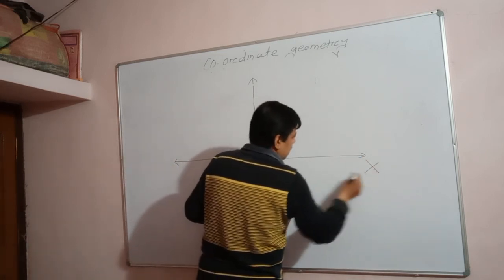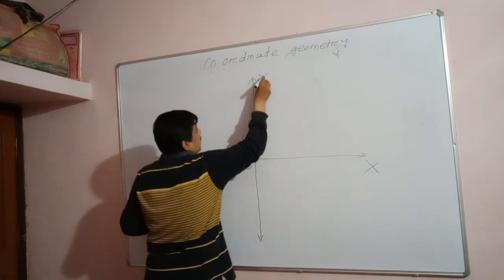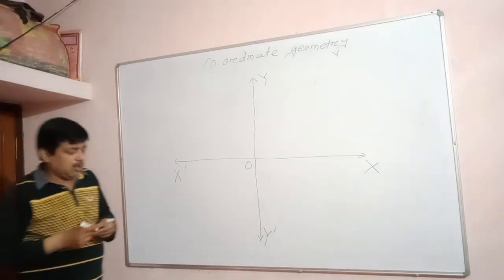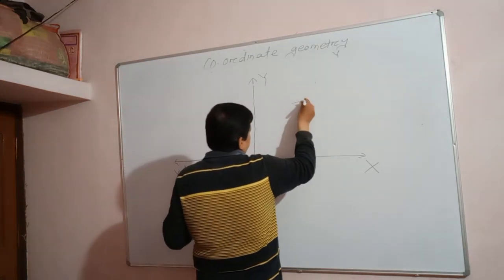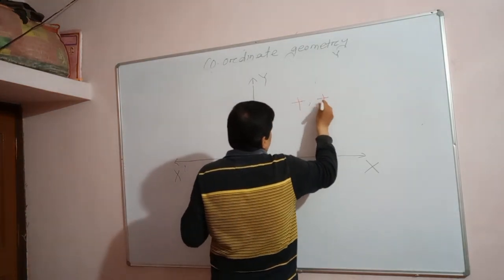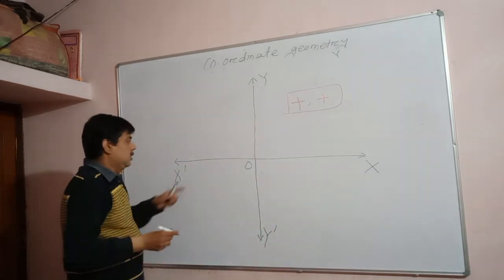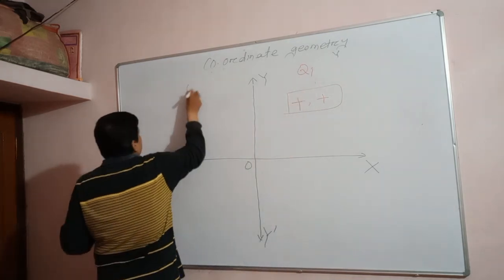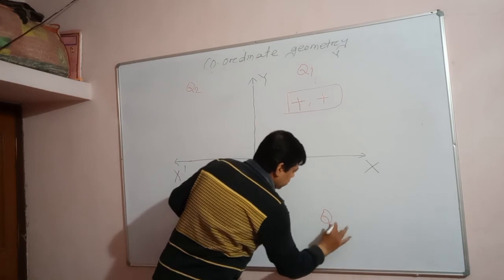So this is X, O, X dash. This is Y, O, Y dash. Understand? One thing you learn here: in the first quadrant, X value is positive, Y value is positive. So this is the first quadrant, quadrant 1, this is quadrant 2, this is quadrant 3, and this is quadrant 4.